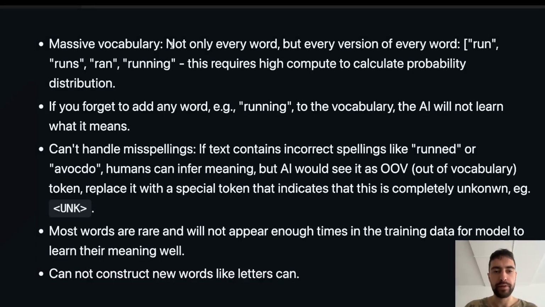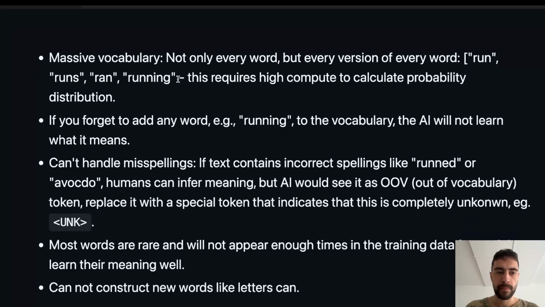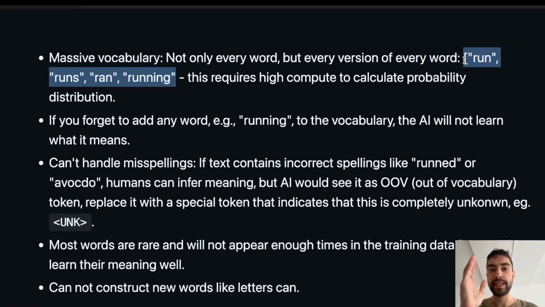Massive vocabulary. Not only every word, but every version of every word needs to be in the vocabulary. So run, runs, ran, running. And are there any other versions? So this means that we have probably tens of millions of possible words and versions in a vocabulary.